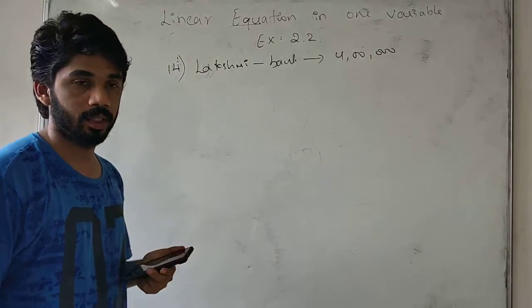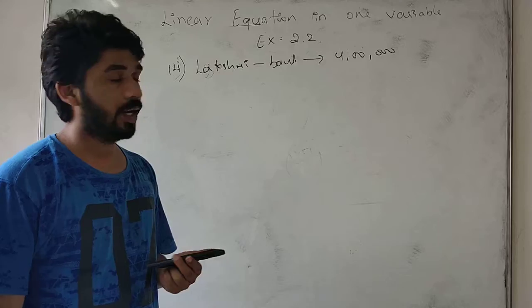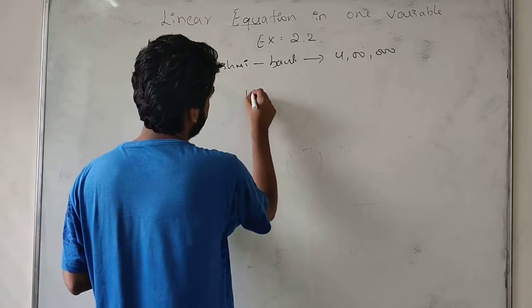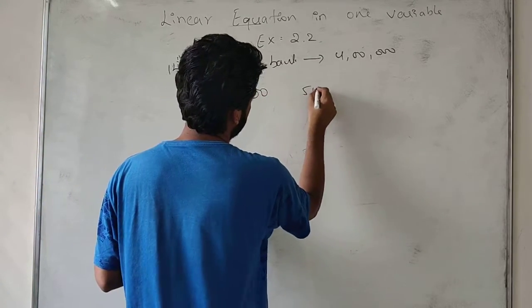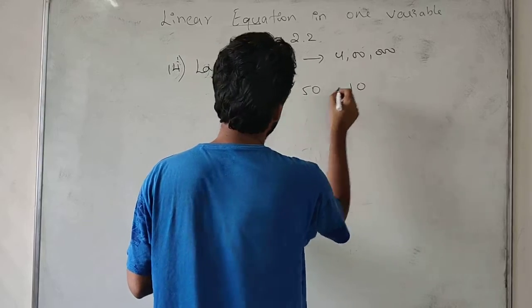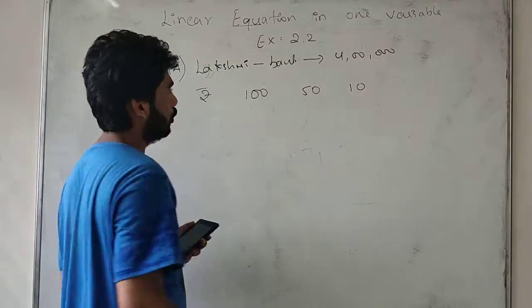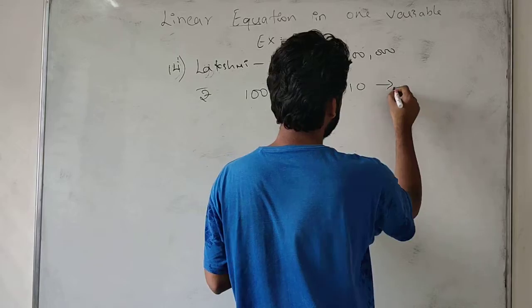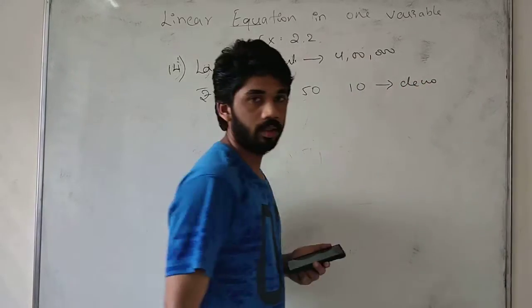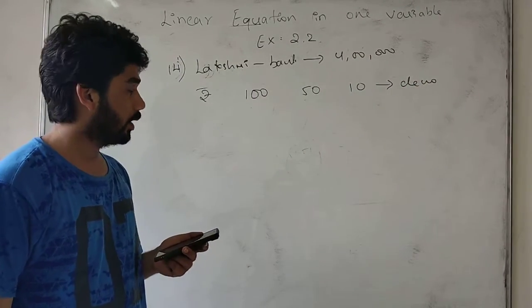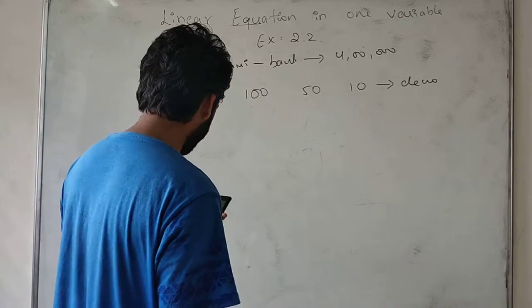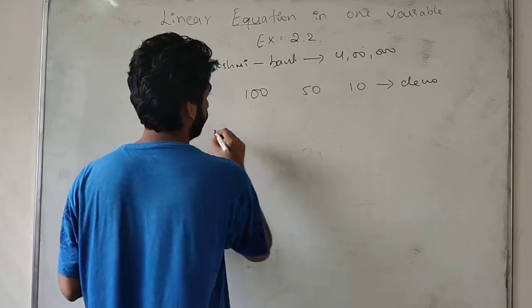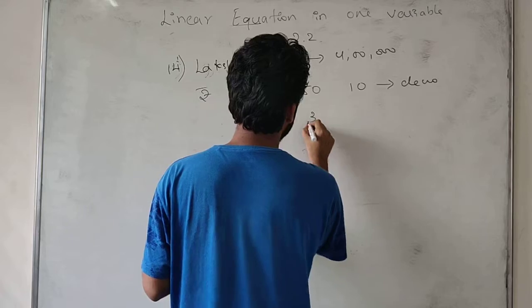She has 4 lakh rupees with her. They have denominations 100 rupees, 50 rupees and 10 rupees. These are the denominations and they are in the ratio 2:3:5.